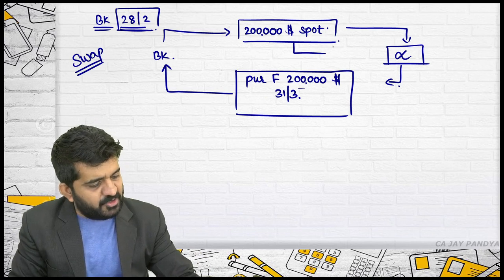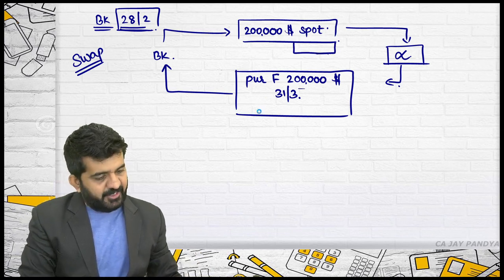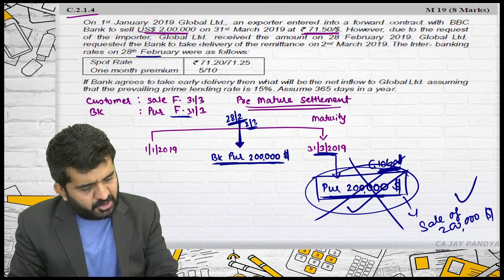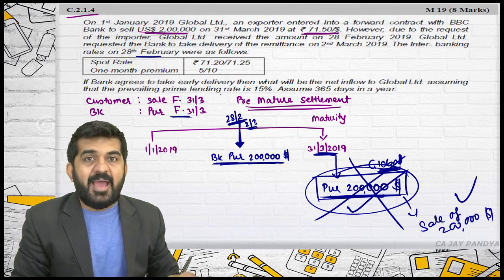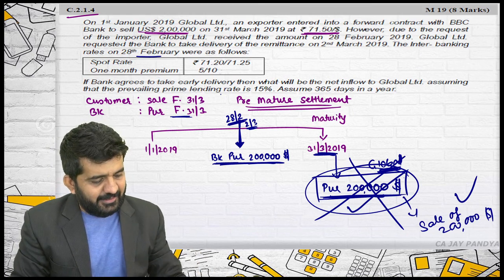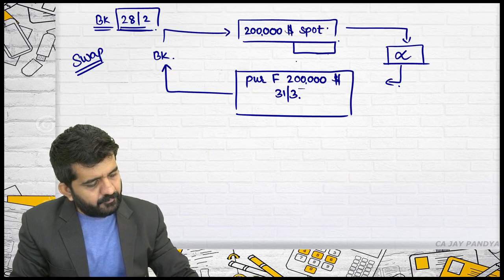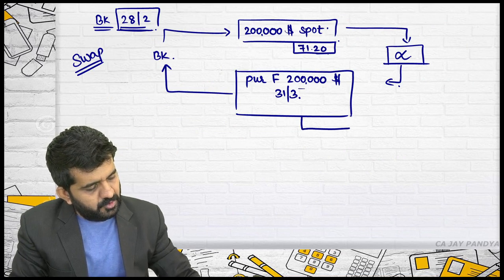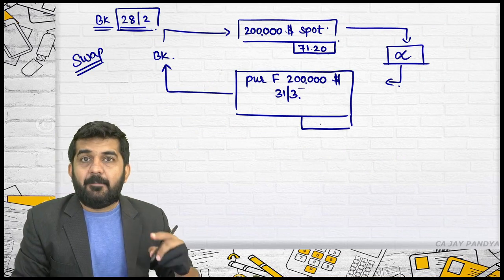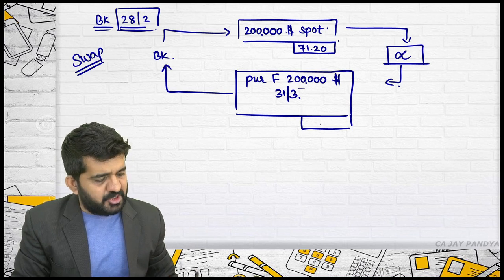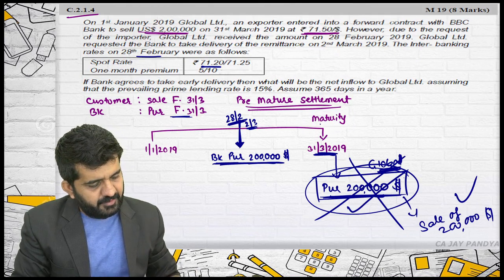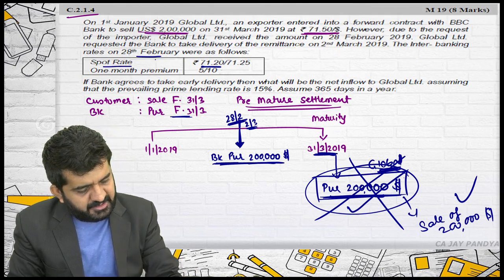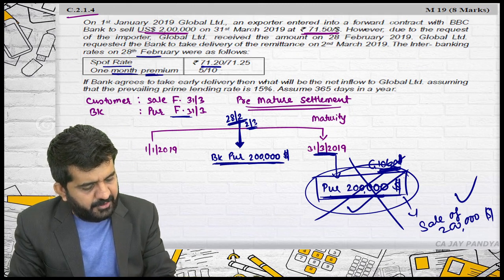What is the price of this particular asset? Let me find it out. Spot as on 28th February, the bank is selling at 71.20. What is the value of this asset that the bank is purchasing, 31st March forward? The bank is purchasing 1 month forward.